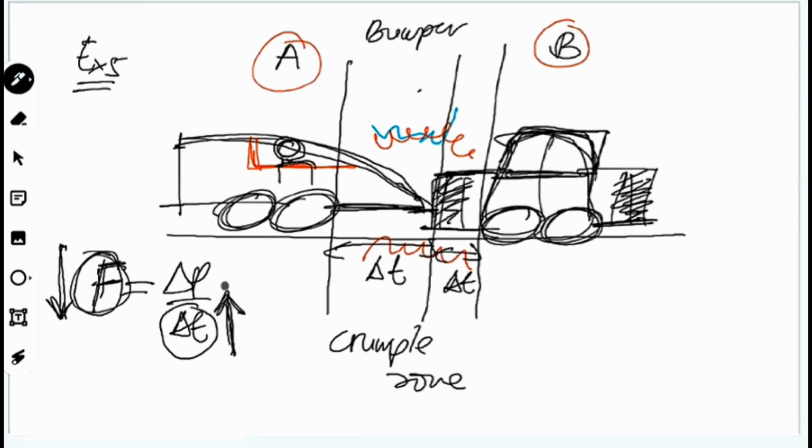When it hits by other cars, it will extend the time of the collision. Kalau time of the collision kita panjangkan, so what happen? The force experienced by the driver become less. Sama juga dengan driver yang depan. So this one is impuls, right? So we continue. Tak ada soalan?